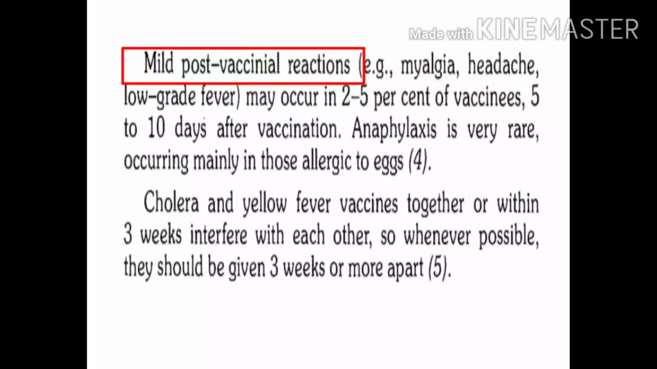What reactions can occur after giving yellow fever vaccine? After administration of yellow fever vaccine, about 2 to 5% of vaccinees may develop fever associated with headache and myalgia. These symptoms may be reported within 5 to 10 days of vaccination, and rarely anaphylaxis can occur. Anaphylaxis is generally seen in those individuals who are allergic to egg proteins.